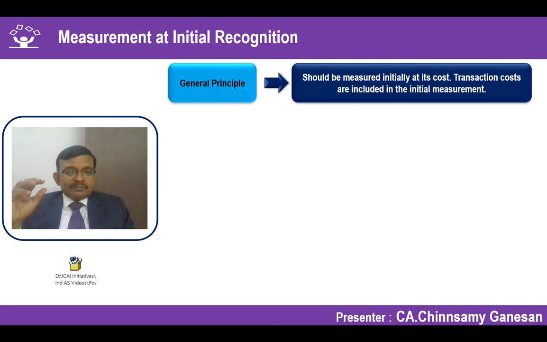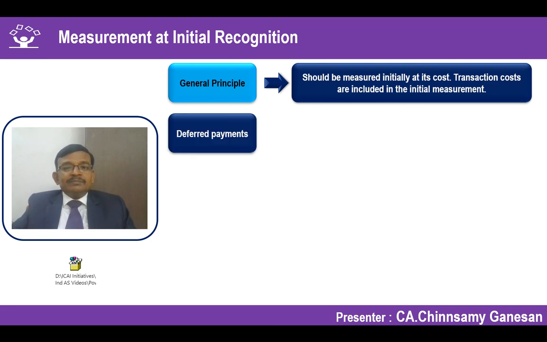Anything comes to your mind? Yes, nothing but how we have taken the cost in respect of a property, plant and equipment. Cost of acquisition, any directly attributable cost to bringing the asset for the intended use is added to that. That comes here. Suppose if I got some rebates and discounts, what will happen? My cost will automatically come down. That is exactly the general principle.